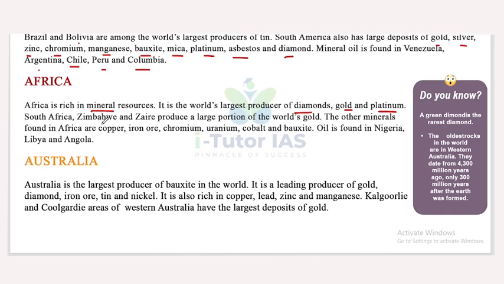South Africa, Zimbabwe and Sierra Leone produce a large portion of the world's gold. The other minerals found in Africa are copper, iron ore, chromium, uranium, cobalt and bauxite. And also oil is found in Nigeria, Libya and Angola.